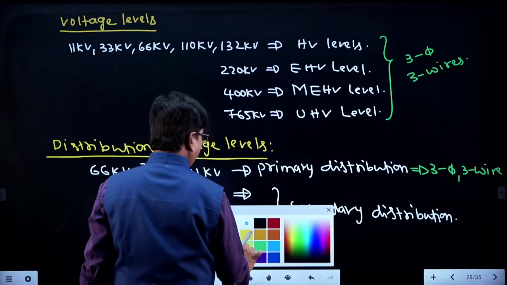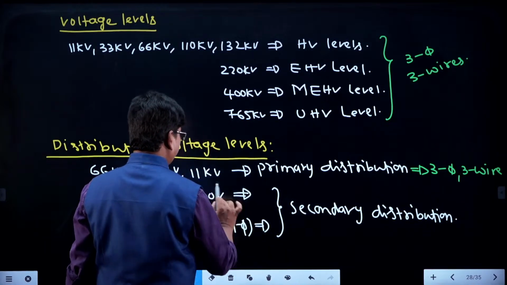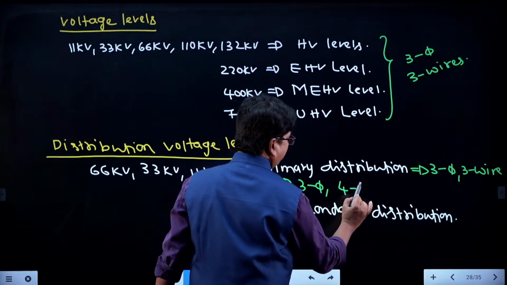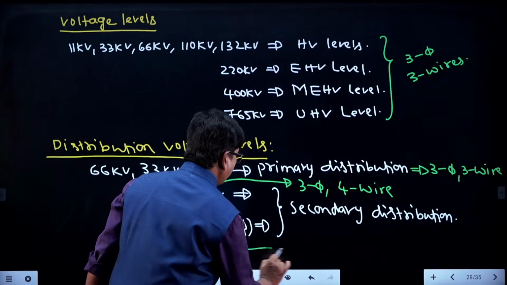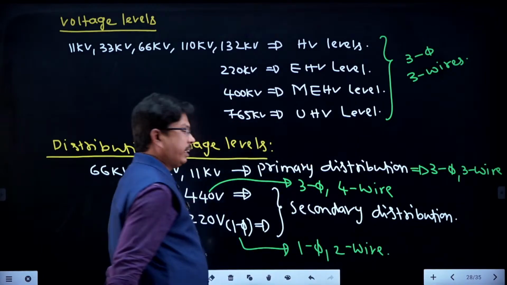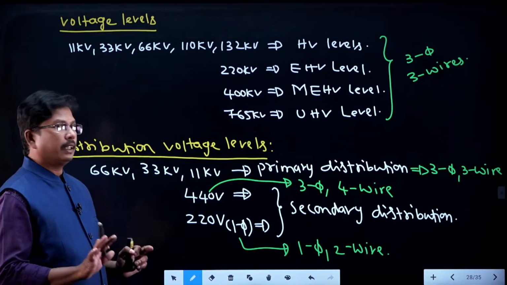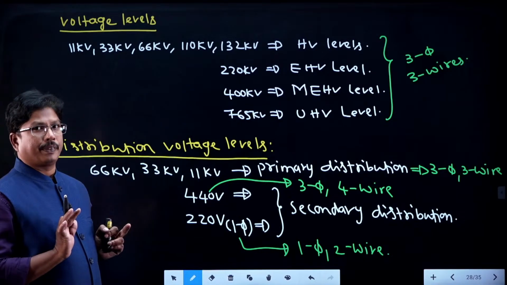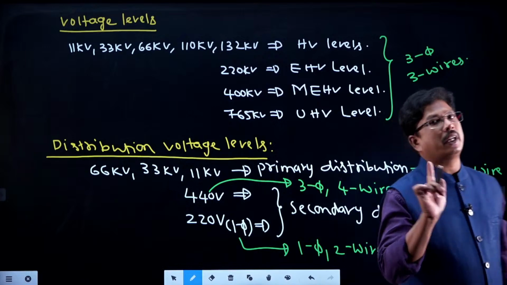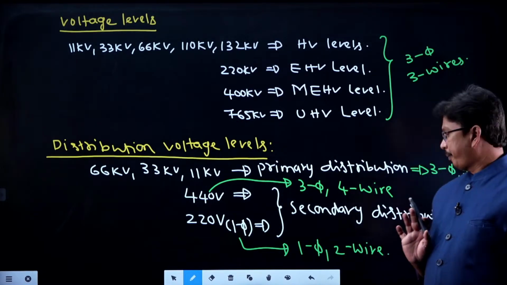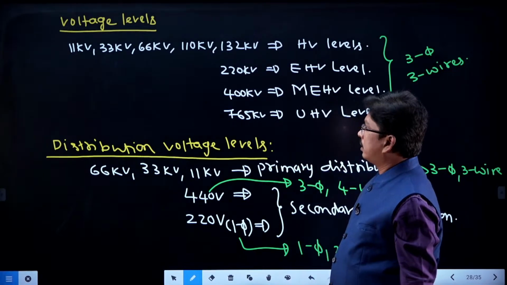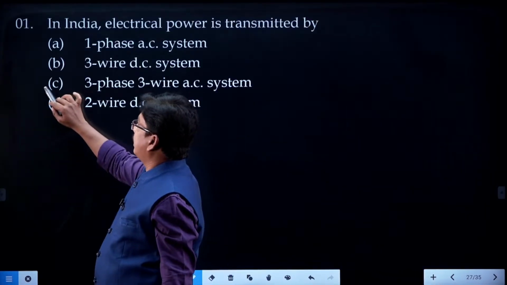Out of these, only in the 440 volts range can we use 3 phase 4 wire, and 220 volts is single phase 2 wire. Like that we can give the classification, students. Where you are using 3 phase 3 wires and 3 phase 4 wires, only in the 440 volts range can we give the 4th wire. Got it, students? Very good, Balaji and Shyam. So what is the correct answer here? 3 phase 3 wire AC system.